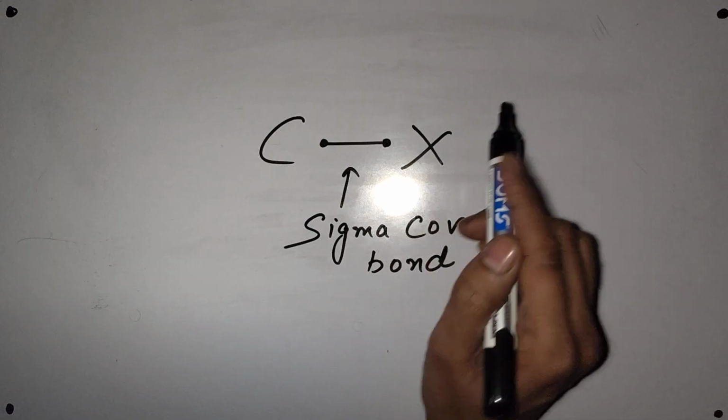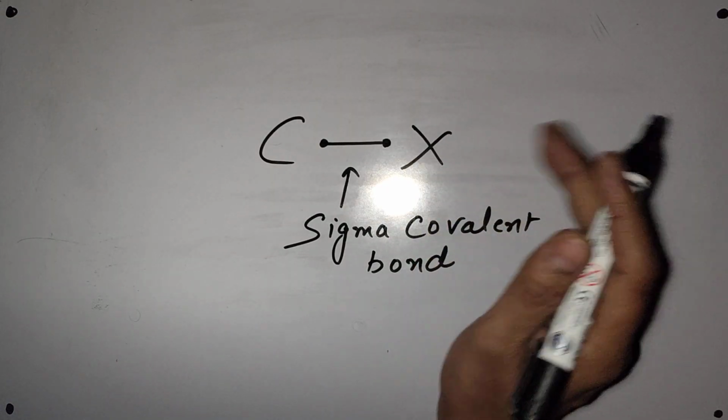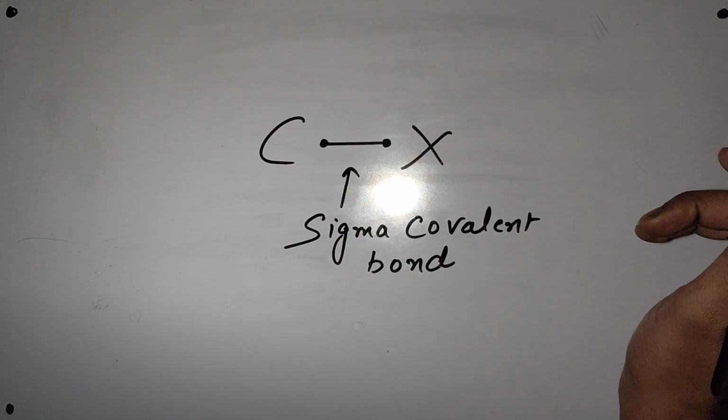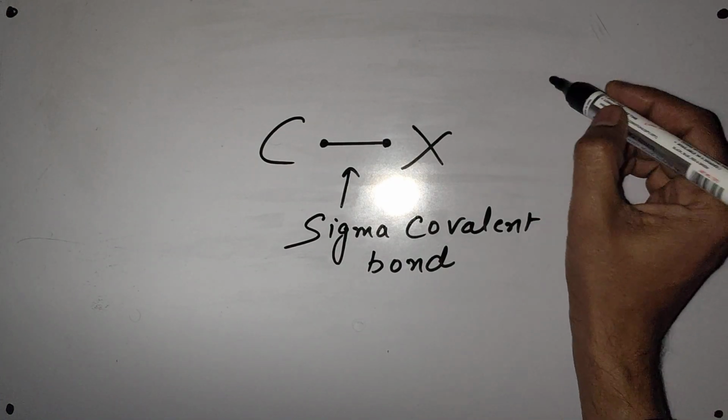Now, one concept of chemistry which we call electronegativity is always available in the molecule. What is electronegativity?